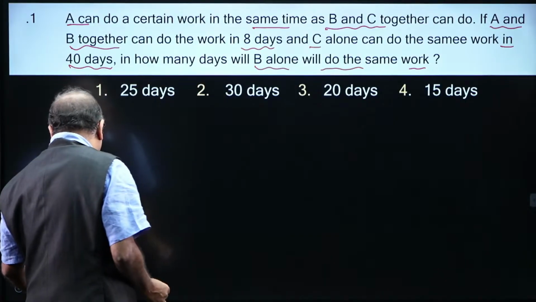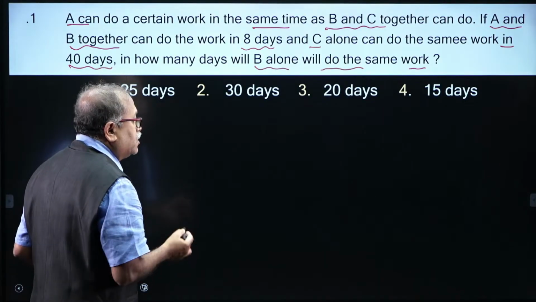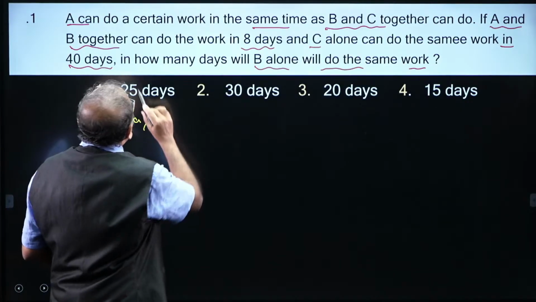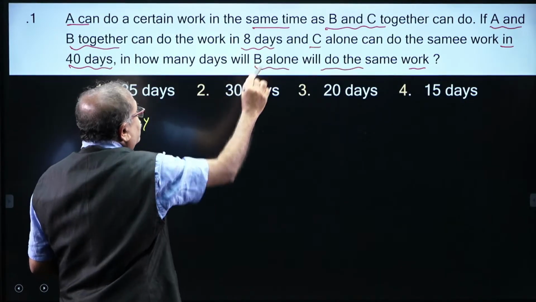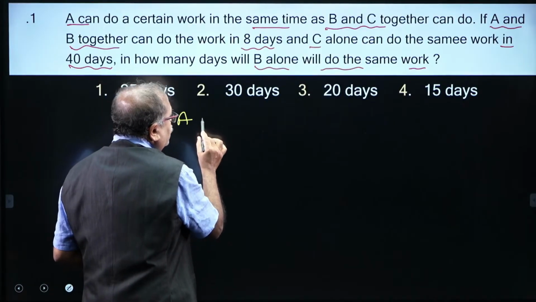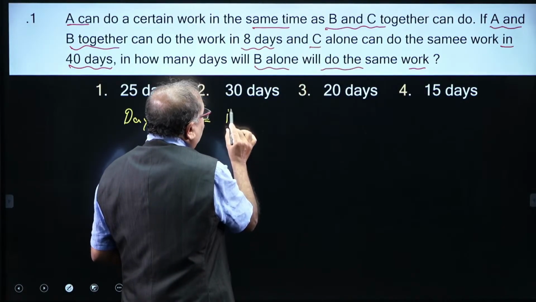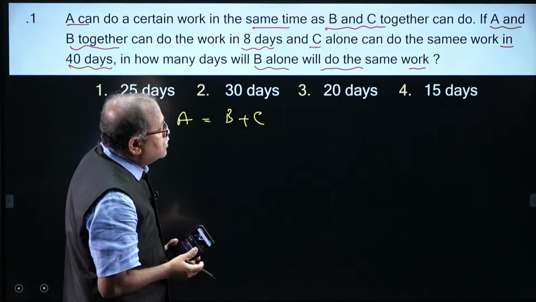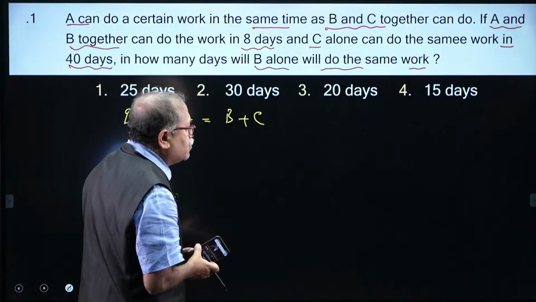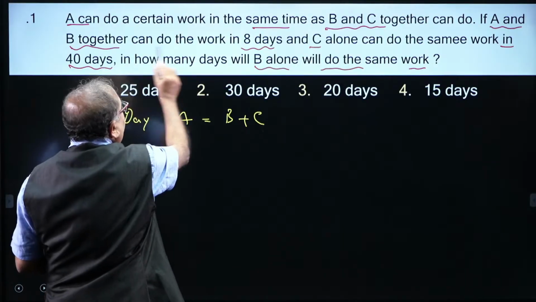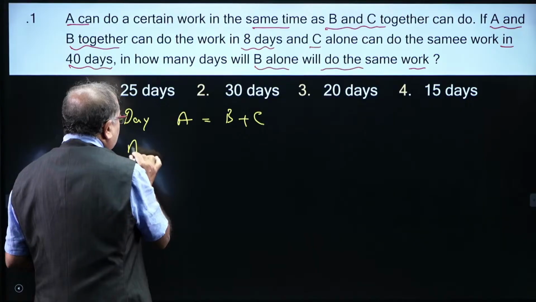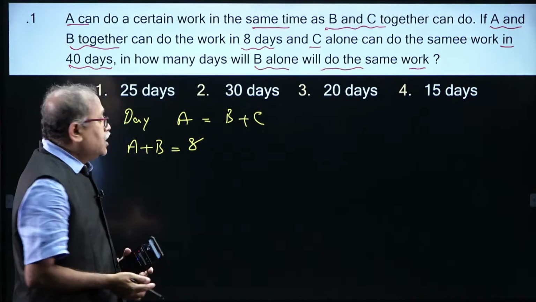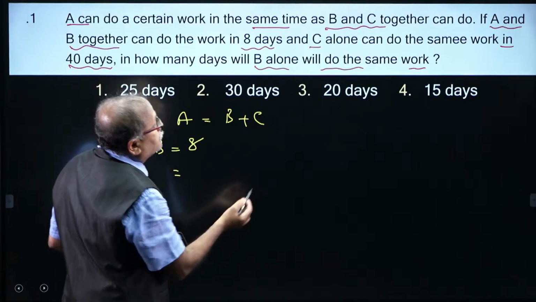What is given to us? I am just writing over here. For the days, the time of A is the same as the time of B plus C. A plus B together can complete the work in 8 days, and C alone can complete the work in 40 days.